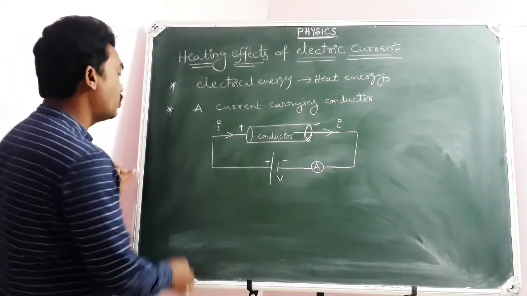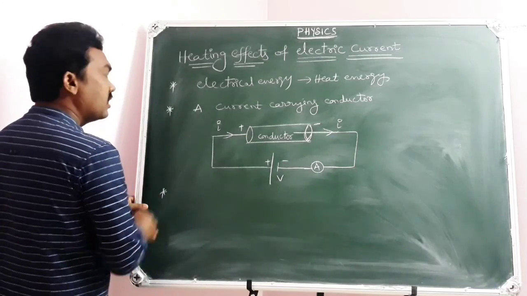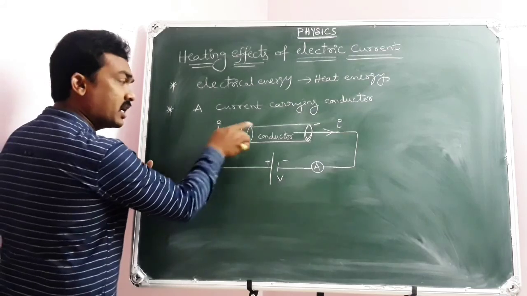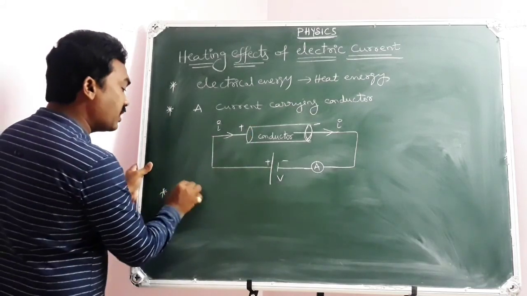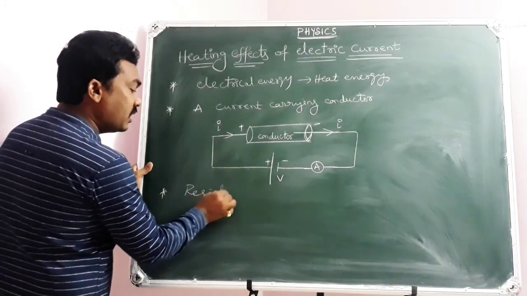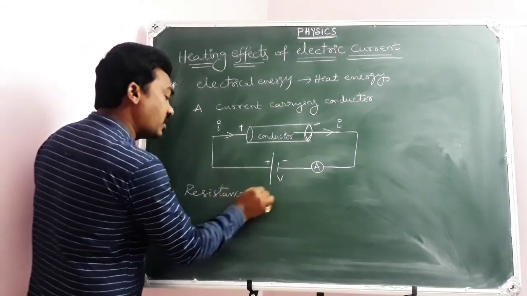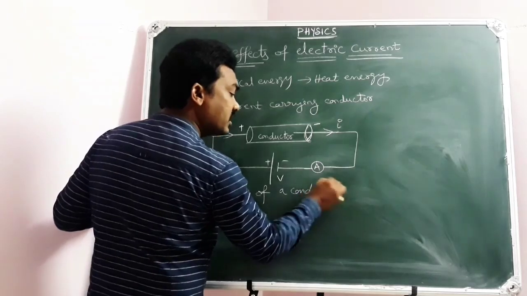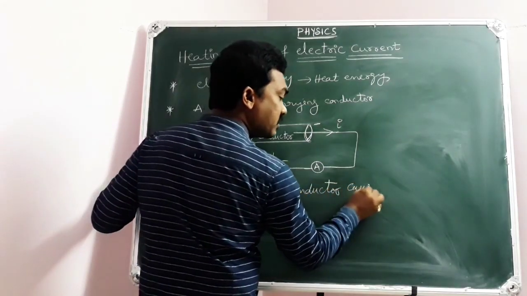So the point that you need to note down here is that the heating effect of electric current through a current carrying conductor is all because of the property of a conductor, which is the resistance of a conductor. Resistance causes heating effects.